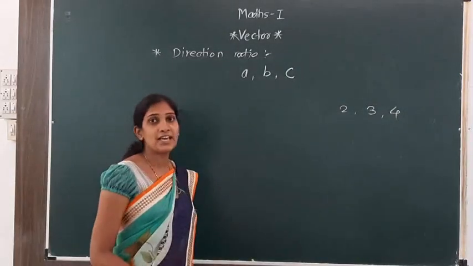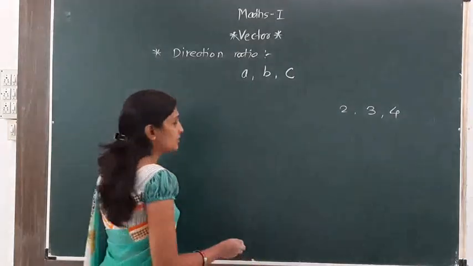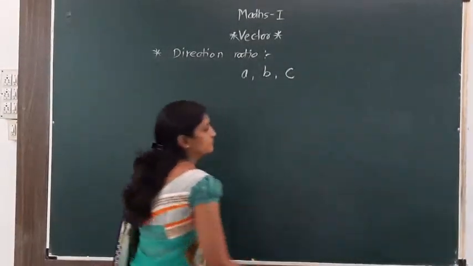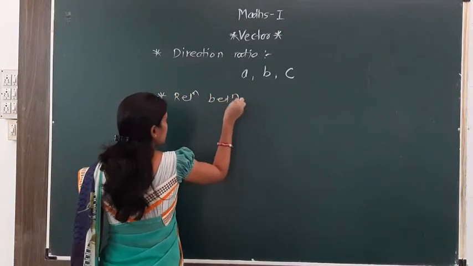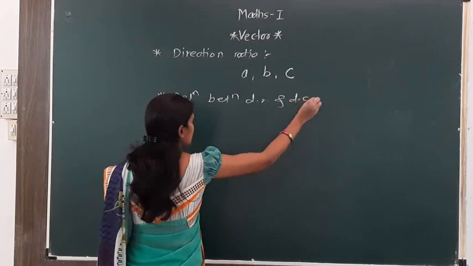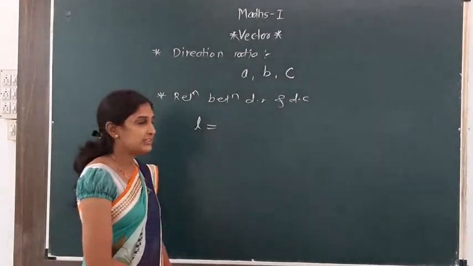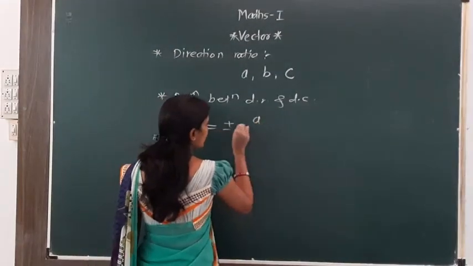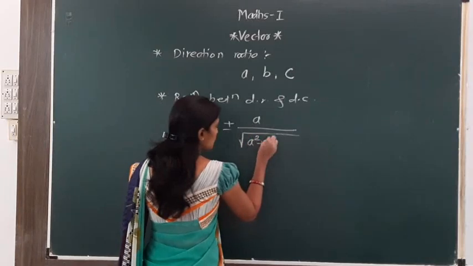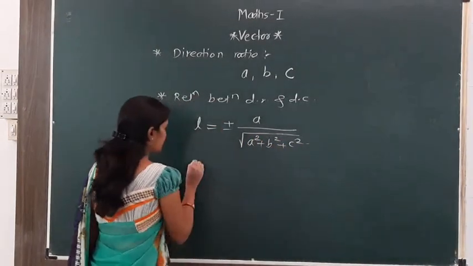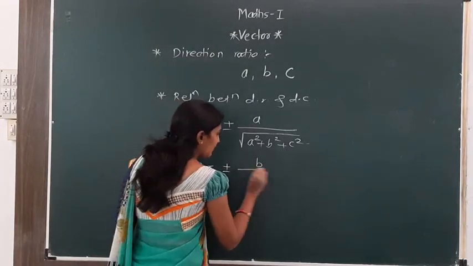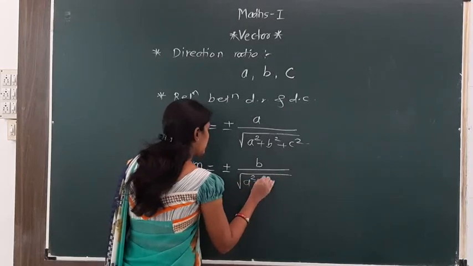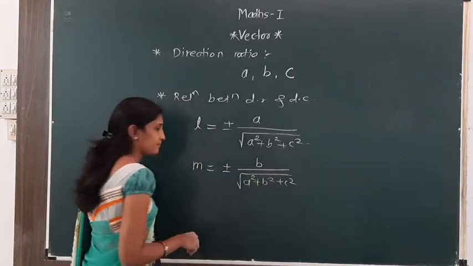Now what is the relation between direction ratios and direction cosines? If l is the direction cosine, then l is equal to plus or minus a divided by root of a square plus b square plus c square. m is equal to plus or minus b divided by root of a square plus b square plus c square.